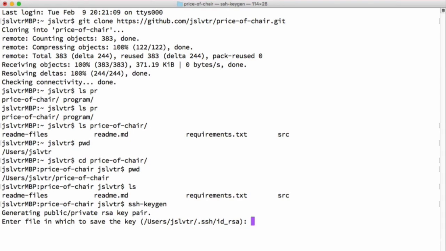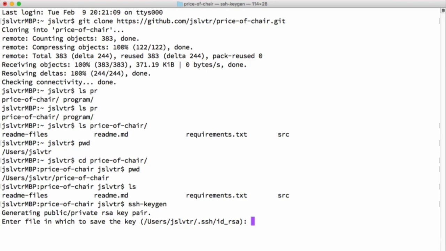I would recommend just pressing enter at this stage and saving it in the default place, which is /users/your account/.ssh/id_rsa. And then just press enter every time after that as well, and that will generate an RSA key that you can use to identify your computer with GitHub.